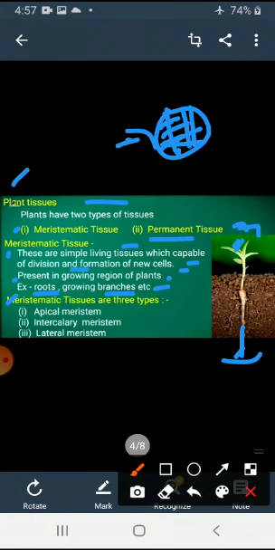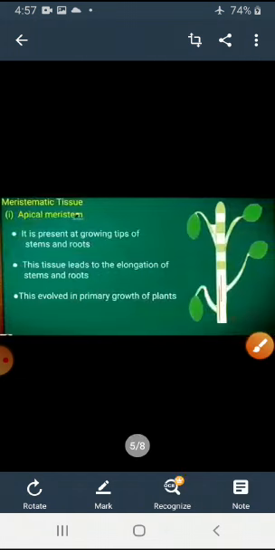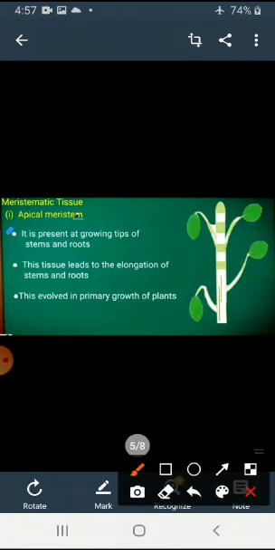Meristematic tissues are of three types: apical meristem, intercalary meristem and lateral meristem. First, apical meristem. It is present at the growing tip of the stem or root.